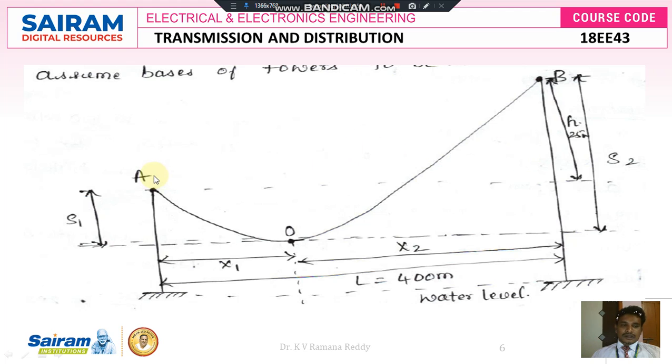So here I am going to draw the figure, that is, the calculation of sag for unequal levels.